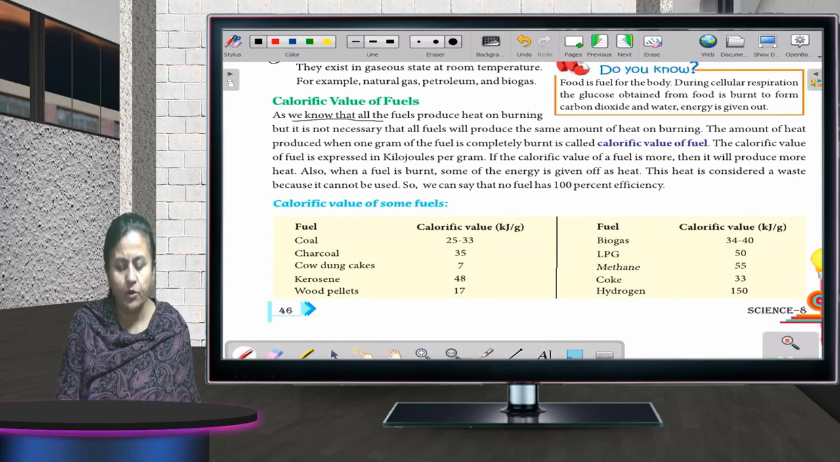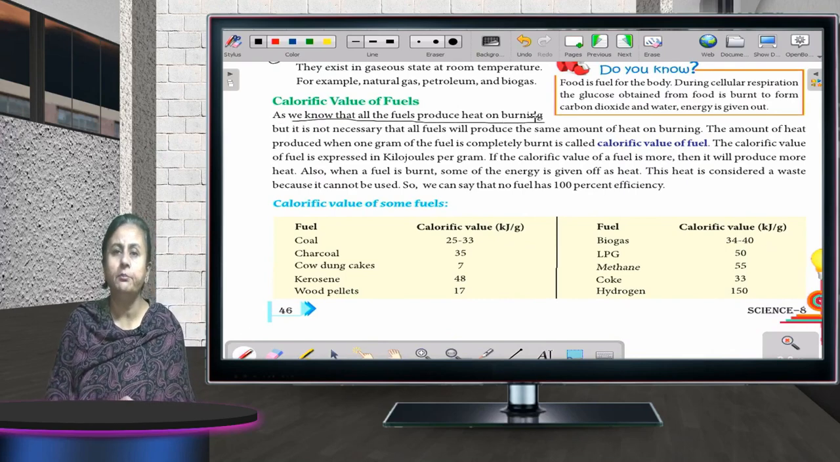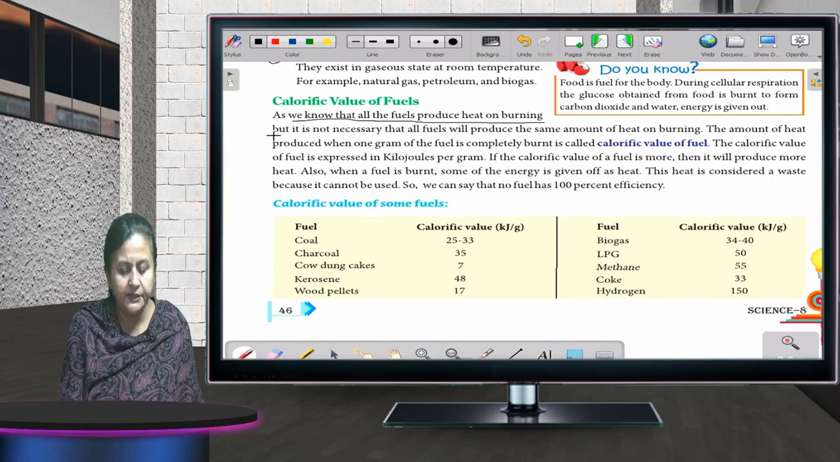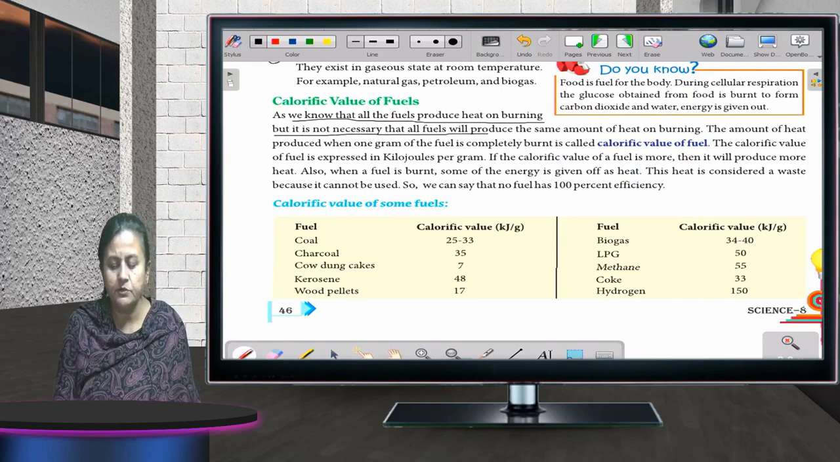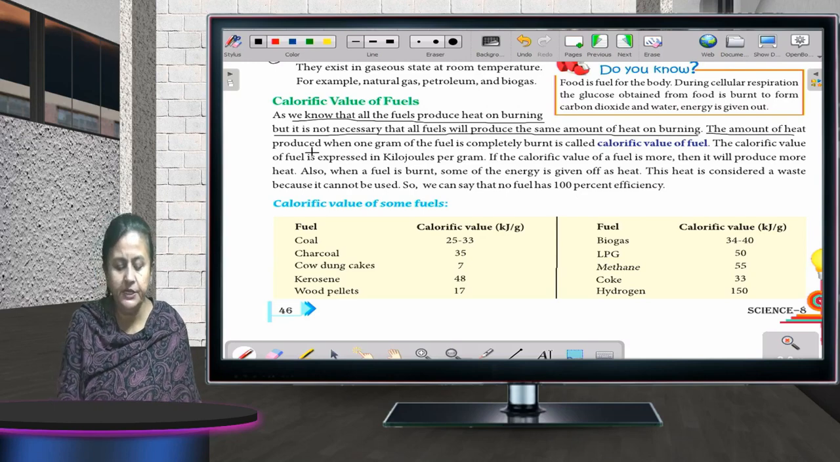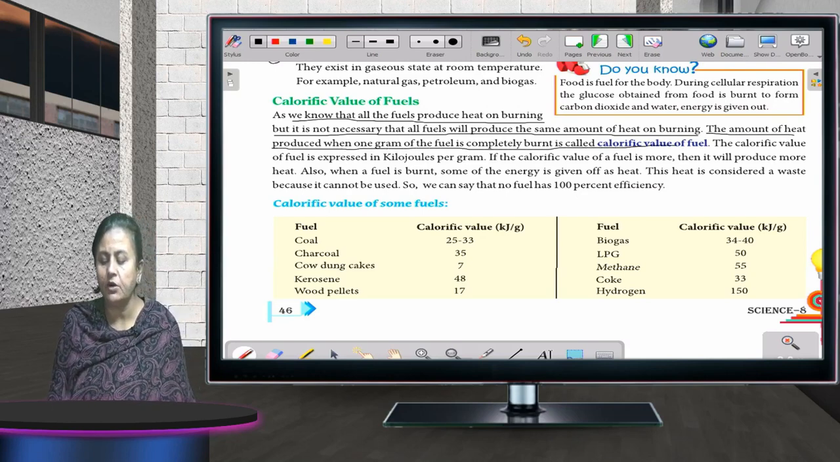As we know that all fuel produces heat on burning. That is very true. Whenever any fuel is burned, what is given out? Heat and light. But it is not necessary that all fuels will produce the same amount of heat on burning. The amount of heat produced when 1 gram of fuel is completely burned is called calorific value of fuel. This is very important, children. Just go through it. What is calorific value of fuel?